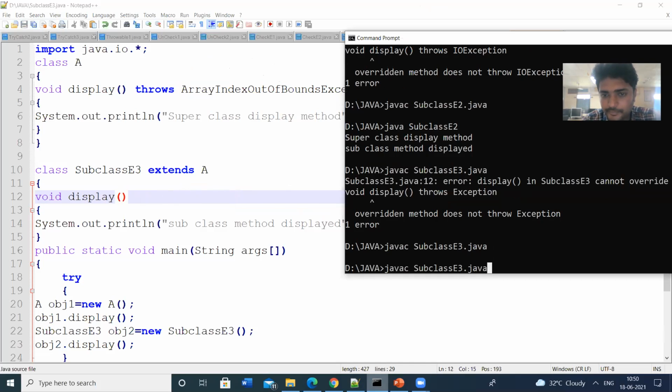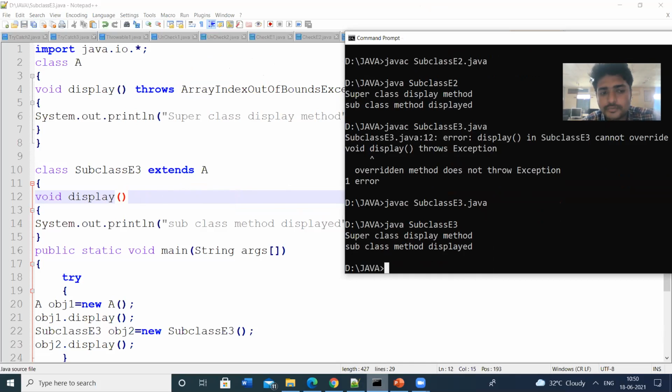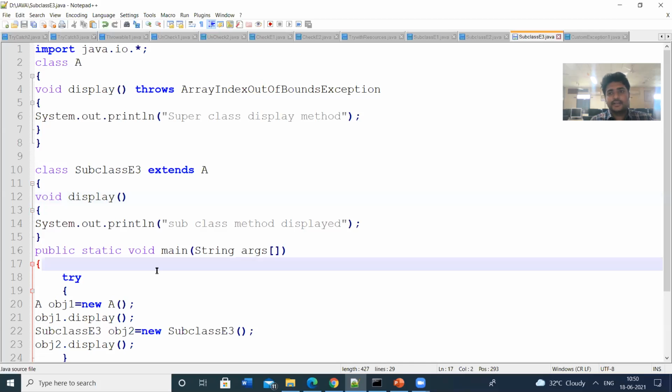So the program is compiled. Let us see the output. So here I got the output: superclass display method, subclass display method. So the condition is, whenever the superclass method throws any exception, then the subclass method can throw the exception or cannot throw the exception.